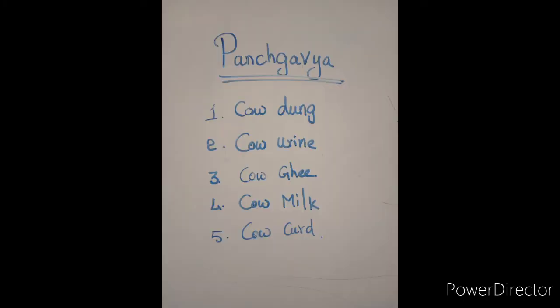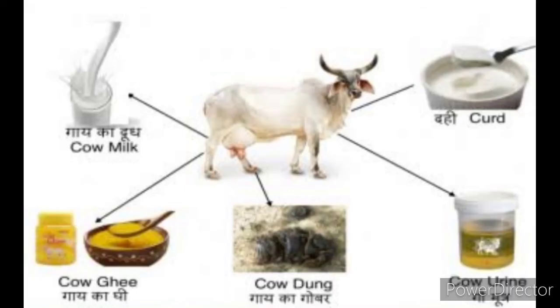Panchagavya is a promoter, a combination of five products obtained from the cow: cow dung, cow urine, cow milk, cow curd, and cow ghee. All these five products are collectively called Panchagavya. It promotes the growth of the plant and provides immunity and resistance against pests, so that we can increase the overall yield.